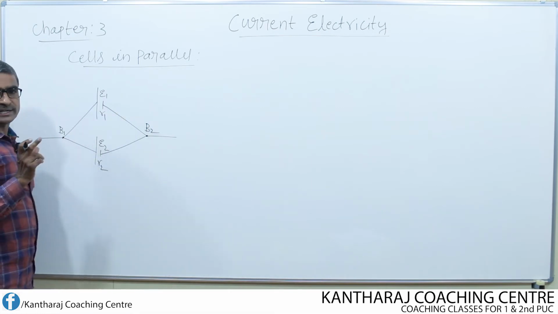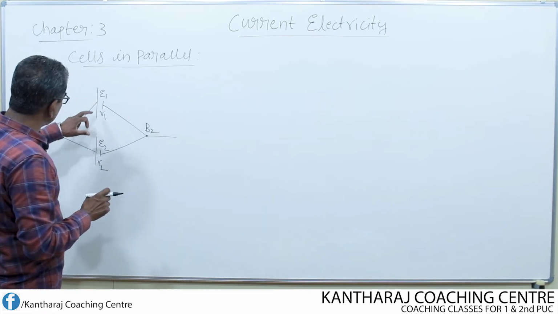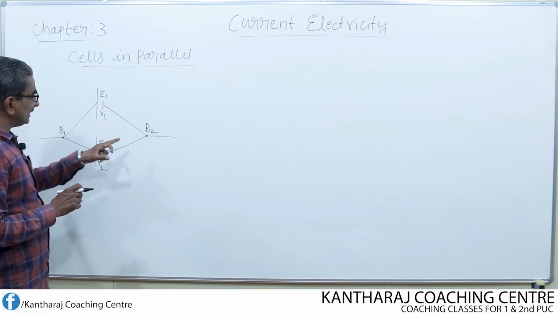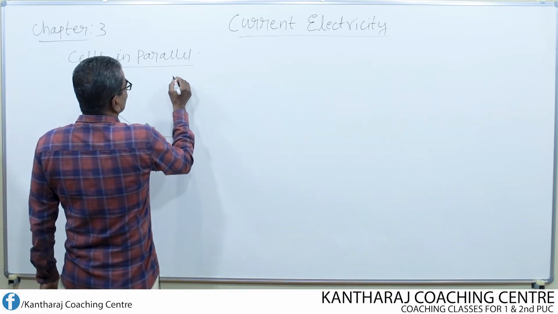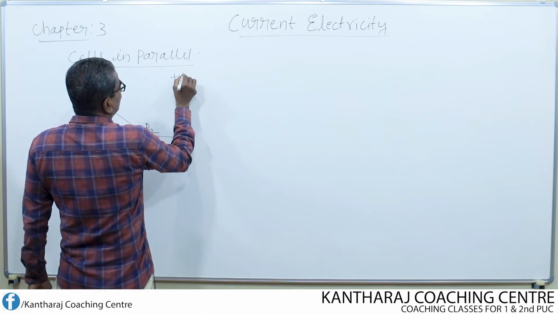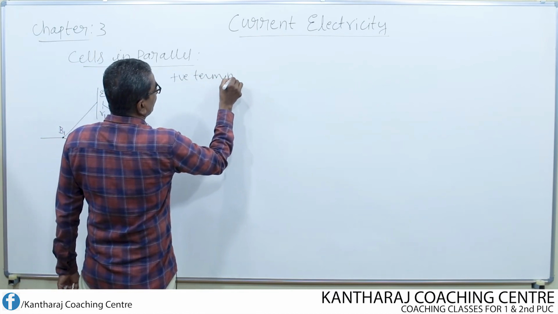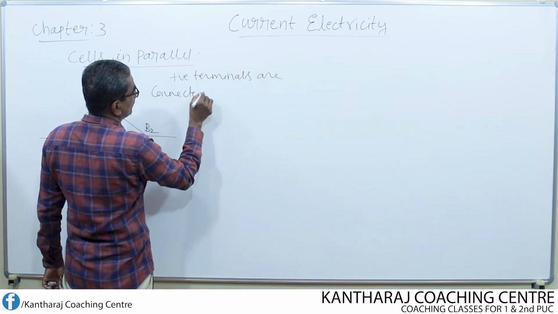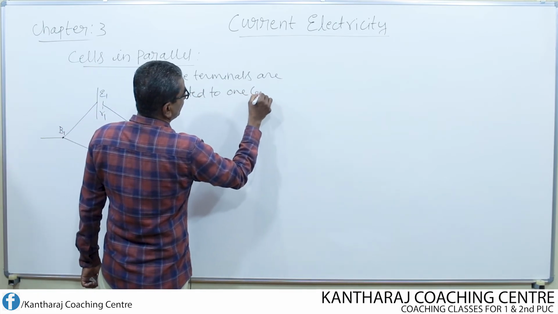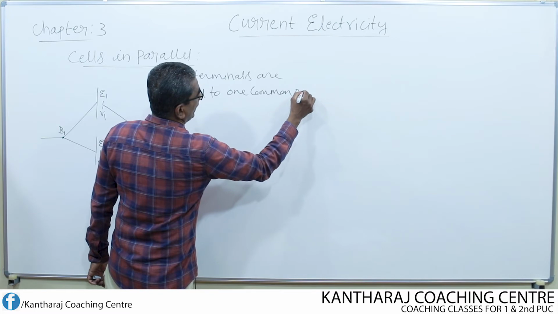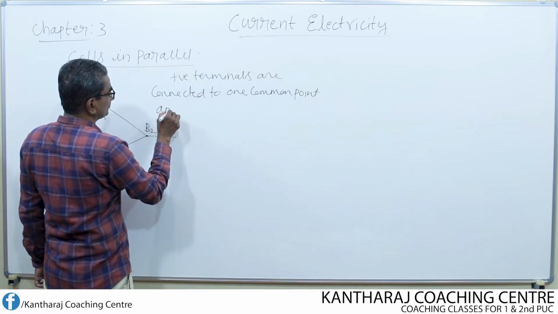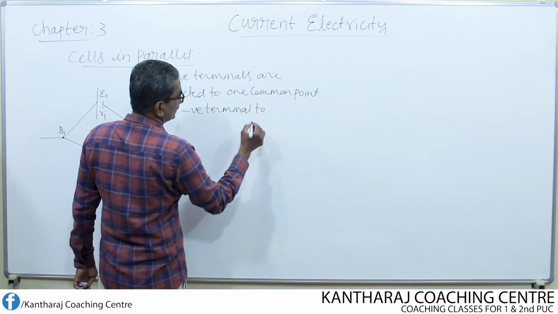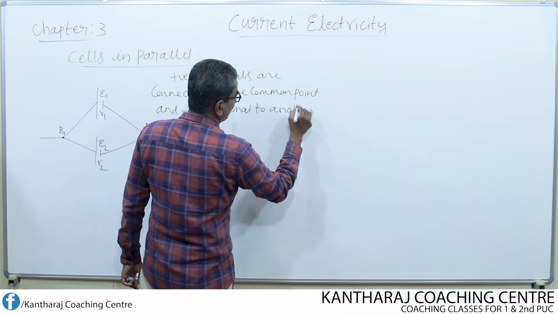Cells are said to be connected in parallel if the positive terminals of all the cells are connected to one common point and the negative terminals are connected to another common point.